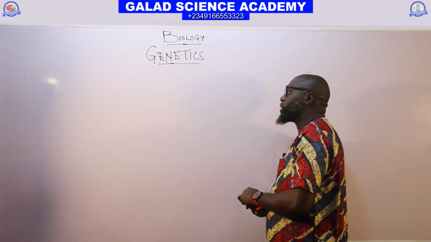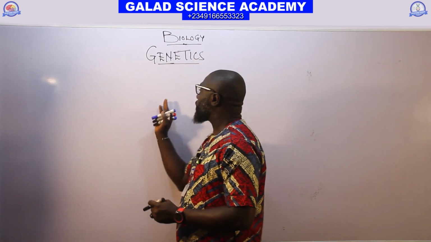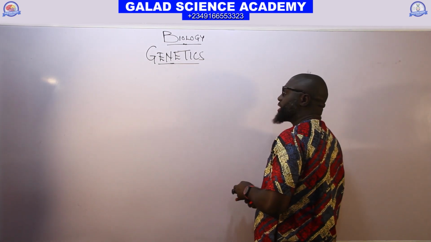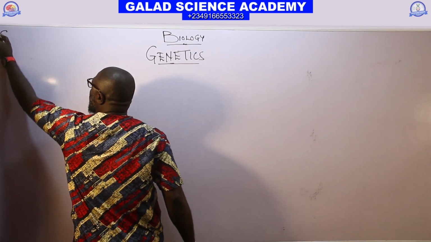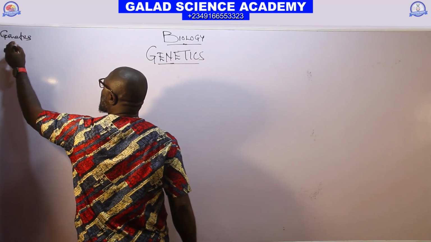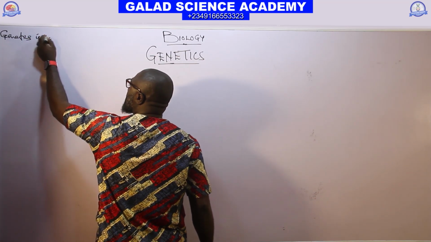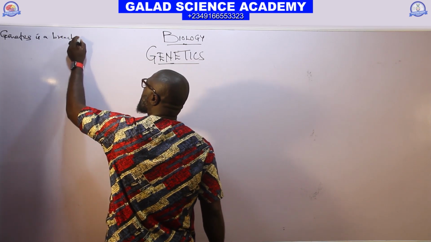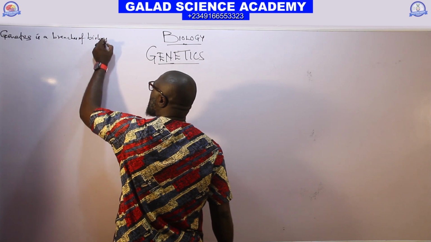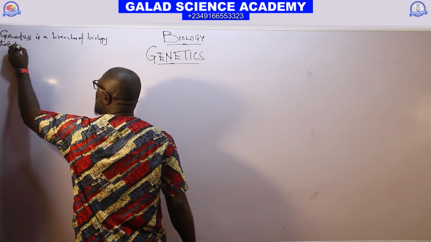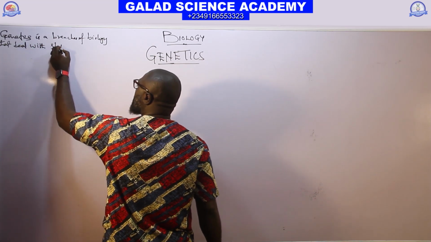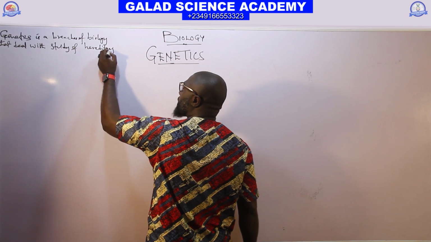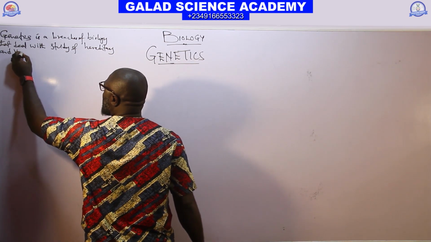Like I said, genetics is an aspect of biology that deals with the study of heredity and variation. Genetics is a branch of biology that deals with the study of heredity and variation.